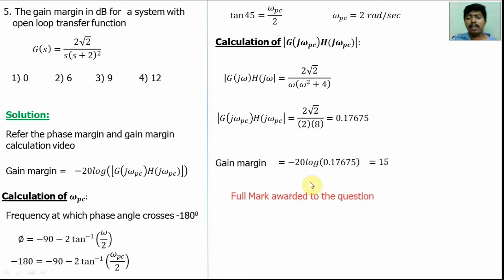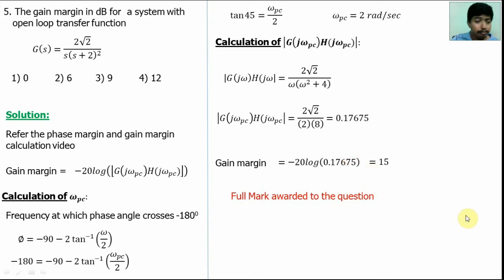So full marks are awarded for this question. In the TNPSC examinations, calculators are not allowed. So sometimes it may be difficult to find the logarithmic value. If it is difficult to find the logarithmic value, then omit the question. In some cases it is easy: if it is log of 10 power 2, the answer is 2, an easy one. If log of 10 power 3, the answer is 3. If log of 10 power 4, it is equal to 4. For such cases, we may solve the problem. Log of 0.176 we cannot find, so in that case we may omit. Okay, that is a good thing.